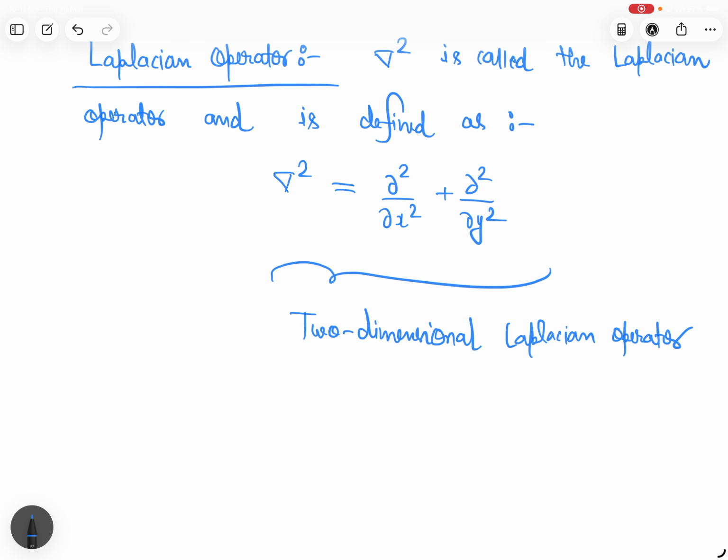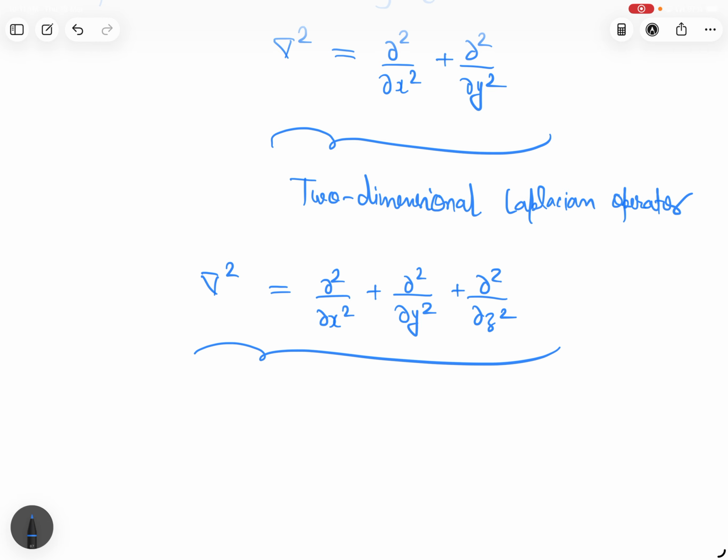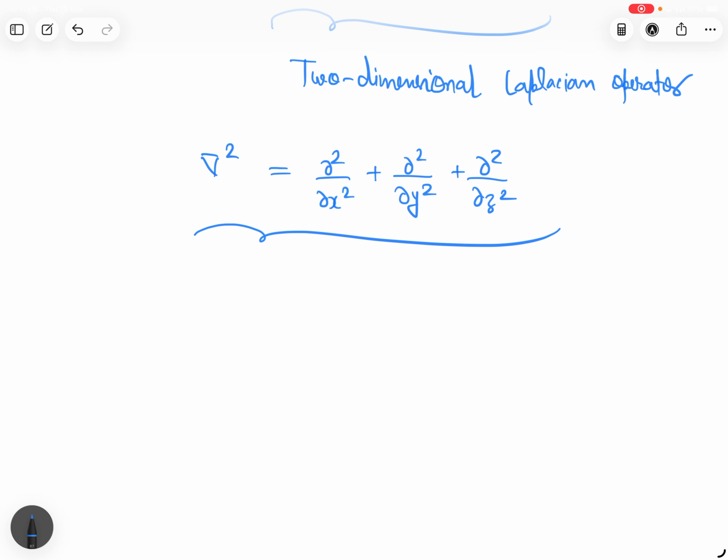What will be the three-dimensional Laplacian operator? z will be there. This is three-dimensional.